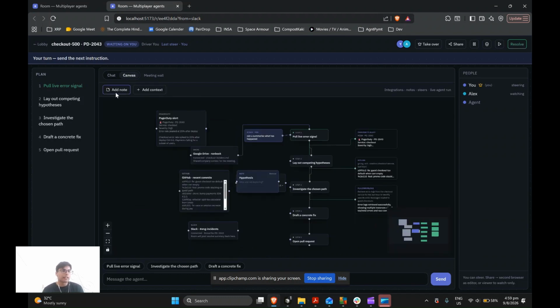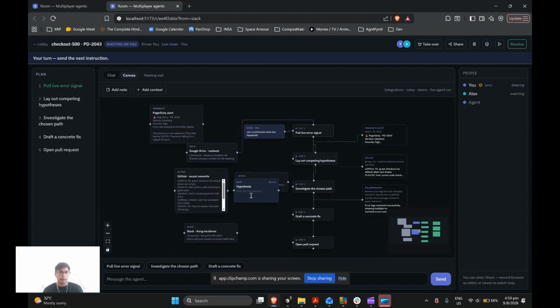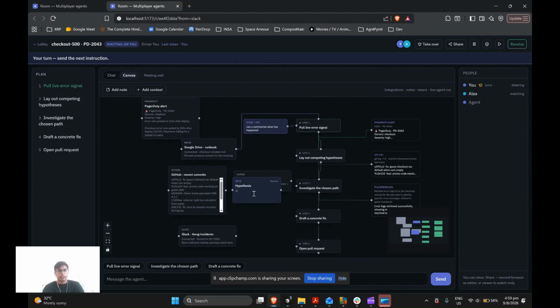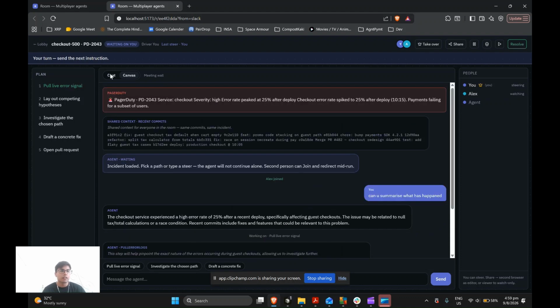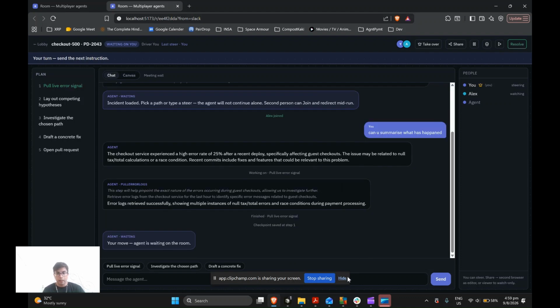And in the canvas part, you can also add notes. For example, maybe you can set rules like the AI should not push without permission, that sort of thing. And then you can just connect it to steps. For example, draft a concrete fix, because this is related to fixes, right? So when this happens, the AI will know you're adding another context to the whole context layer that the AI has. So this is how it works.